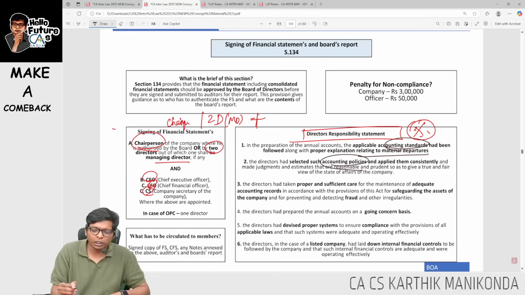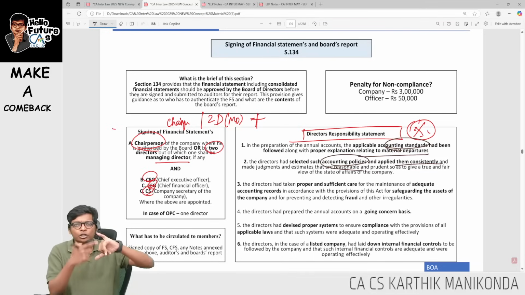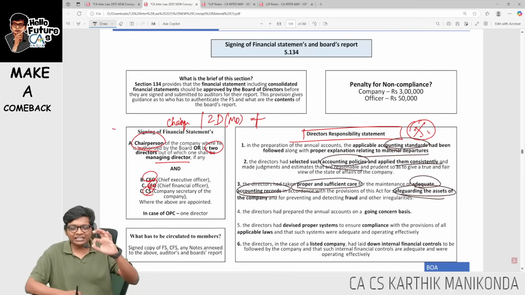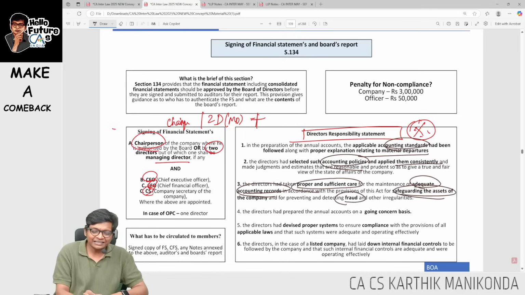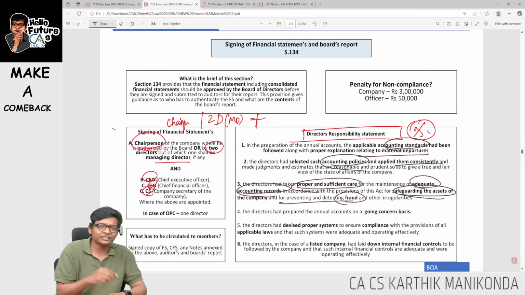The company is also following accounting policies which are followed consistently. If there is deviation, reason. So accounting standards, accounting policy. Third, proper and sufficient care is taken for adequate accounting records and safeguarding of assets, and there is a system for preventing and detecting fraud. Whatever is in bold here, you have to write as it is, guys, if you want the full 5 marks over here.